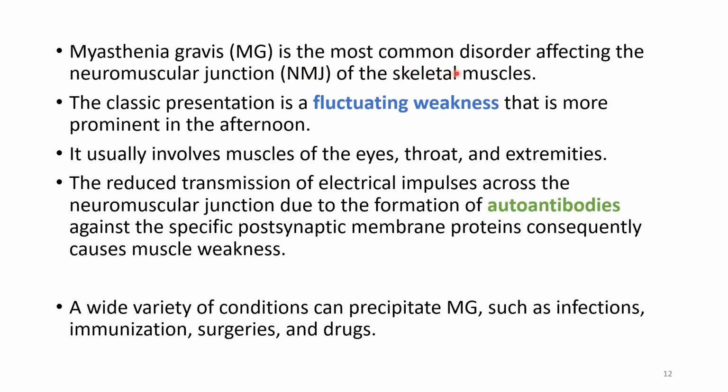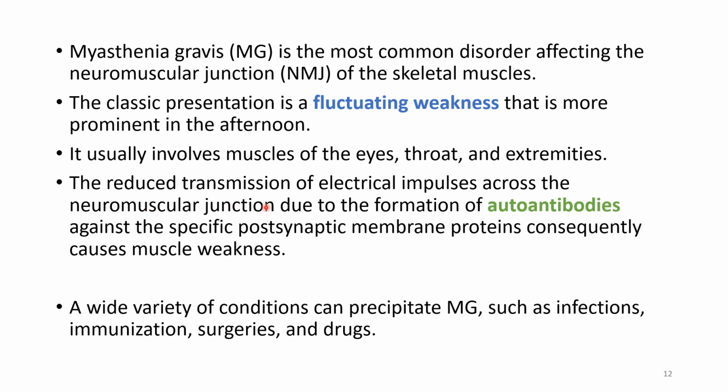Myasthenia gravis is the most common disorder affecting the neuromuscular junction of the skeletal muscles. Okay, so this myasthenia gravis can come as a question. The classic presentation is a fluctuating weakness. So the weakness is not constant. It is fluctuating, and it is more prominent in the afternoon. It usually involves the muscles of the eyes, throat, and extremities.